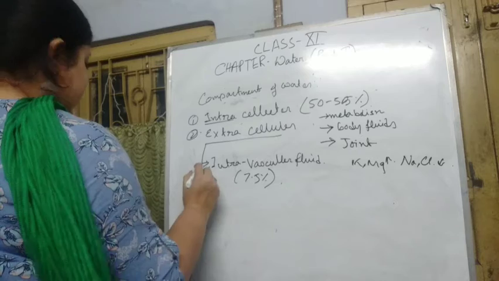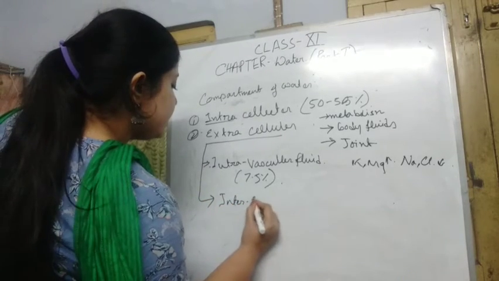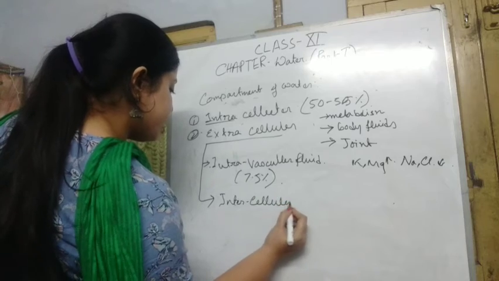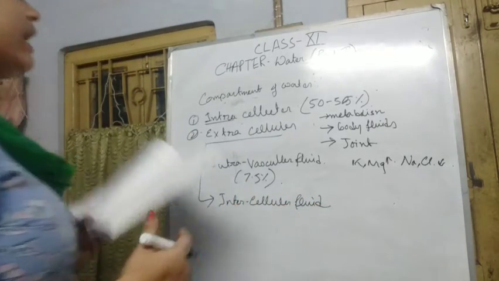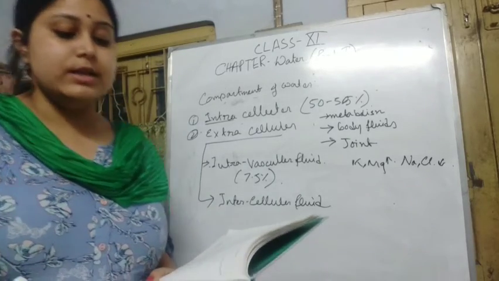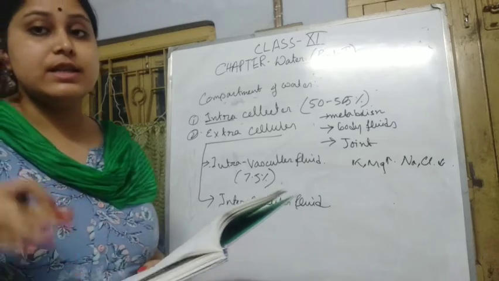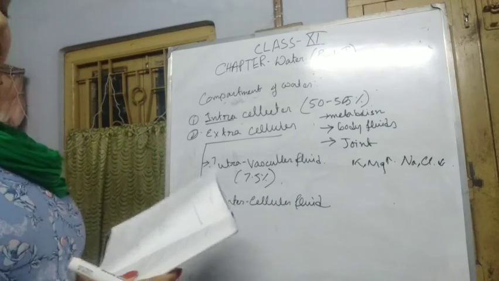The next one is intercellular fluid. The fluid which is situated between two cells, or on the outer side of the cells but not in the capillaries, is called intercellular fluid.